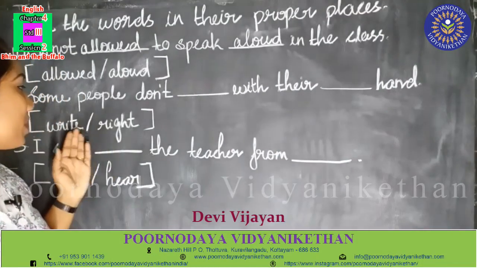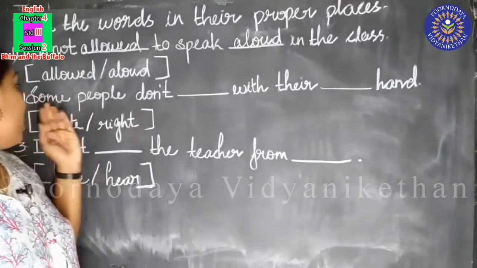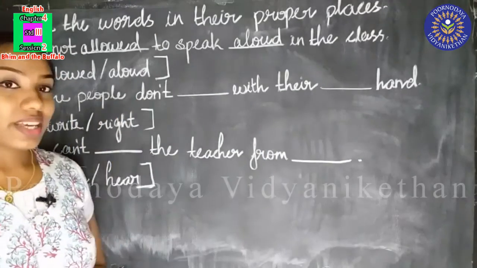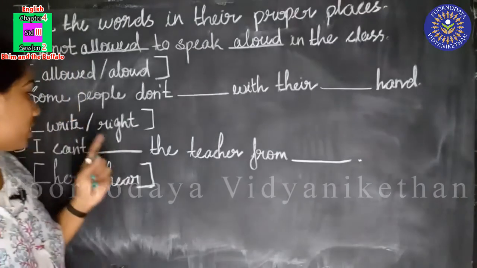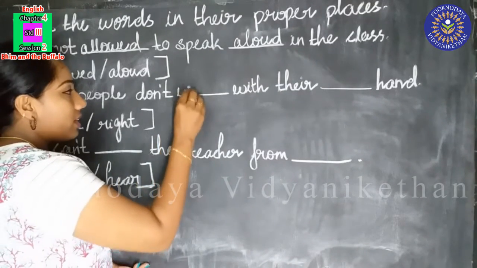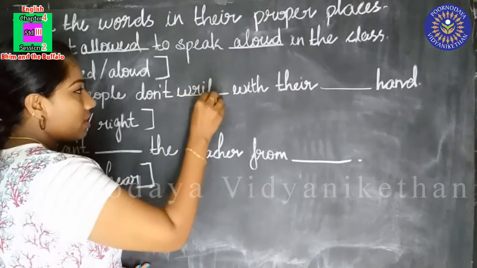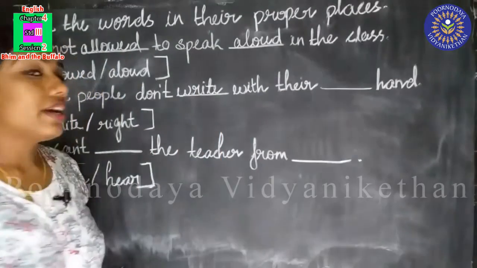Now can you tell me which word will come here and which word will come here? Some people don't write. And what is the spelling? WRITE.